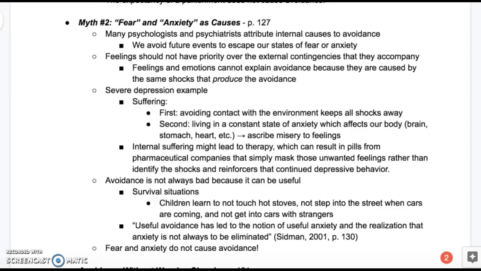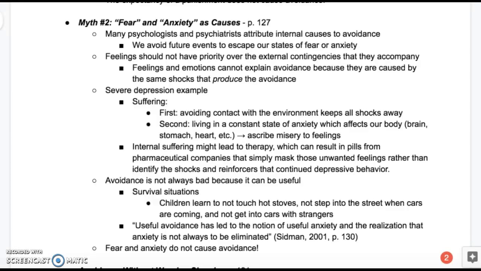So avoidance is not always bad because it can be useful. There are survival situations, like children learn not to touch hot stoves or step out into the street when cars are coming and not get into a car with strangers. And I liked this quote on page 130 where Sidman says, "Useful avoidance has led to the notion of useful anxiety and the realization that anxiety is not always to be eliminated."